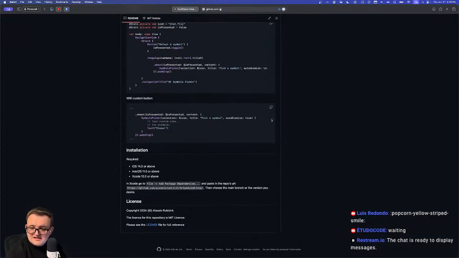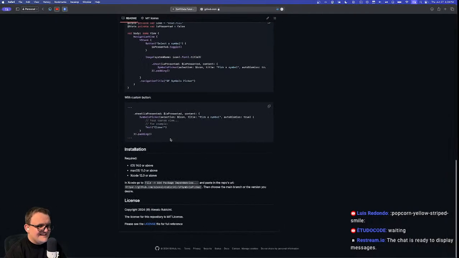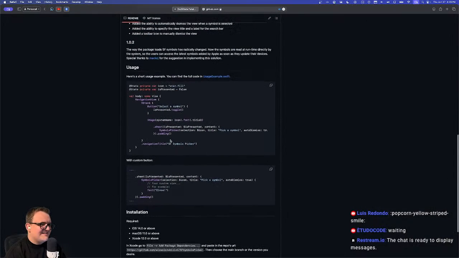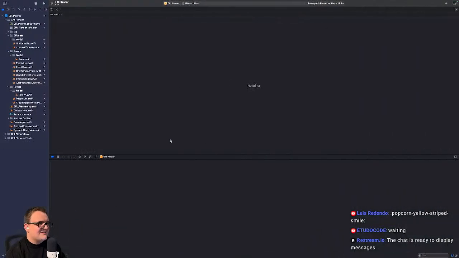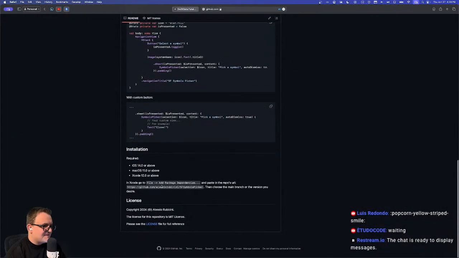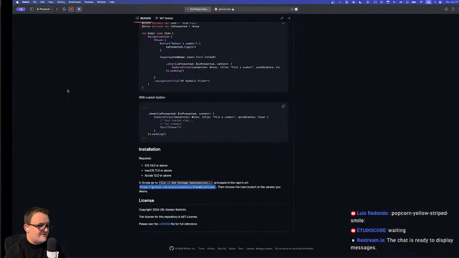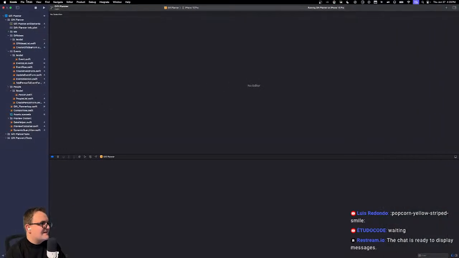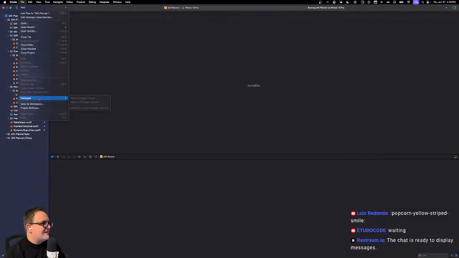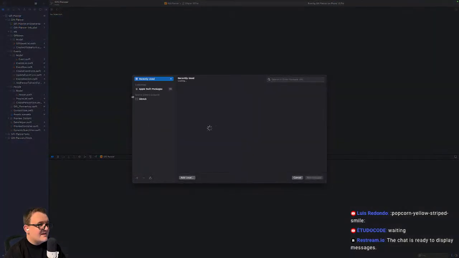Now here's the fun thing that you guys get to see live on camera here. I've never actually used a package in Xcode. So we're going to do it together. We're going to figure this out. So installation, in Xcode, go file, add package dependencies, and then you just paste the repo URL. So that should be pretty easy. I already forgot. What did it say? File, add package dependencies. Packages. Oh boy. Add package dependencies. There it is. All right.